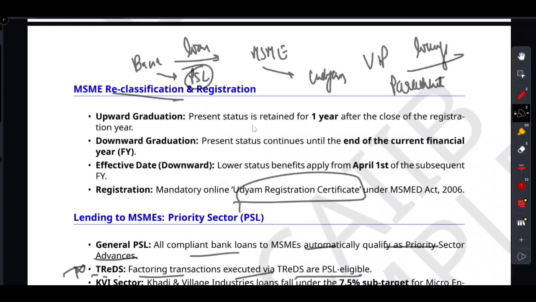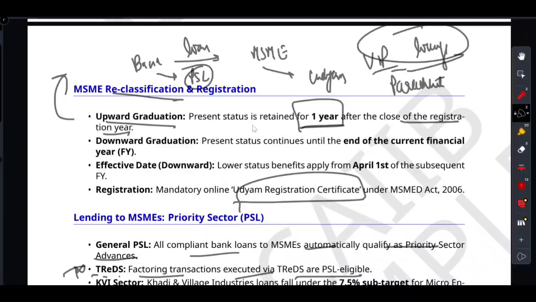Imagine that your business grows and you graduate to a higher category. That's called upward graduation. Do you immediately lose your lower tier perks? No. The government puts you in the VIP lounge. You get to retain your present status and all the benefits for exactly 1 full year after the close of your registration year. They give you time to celebrate your growth without yanking the rug out from under you.